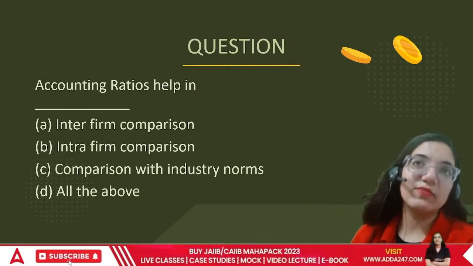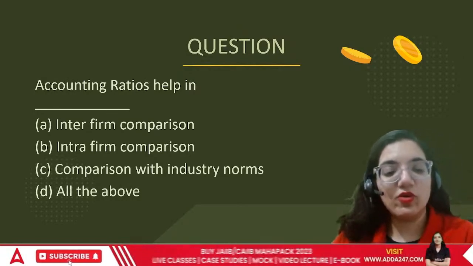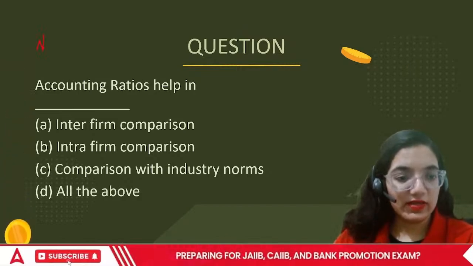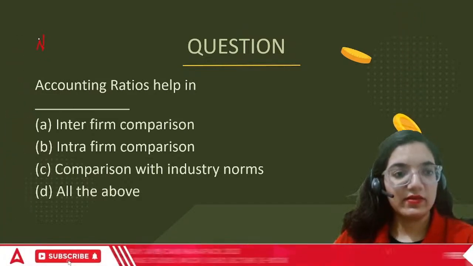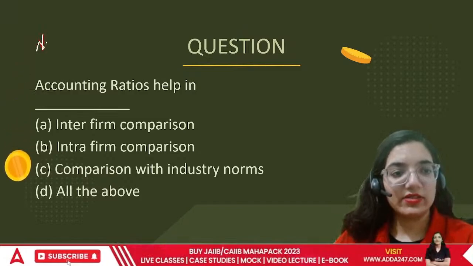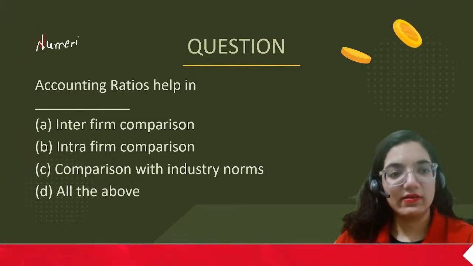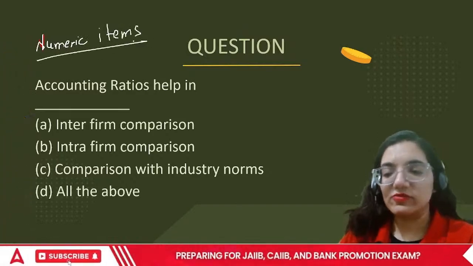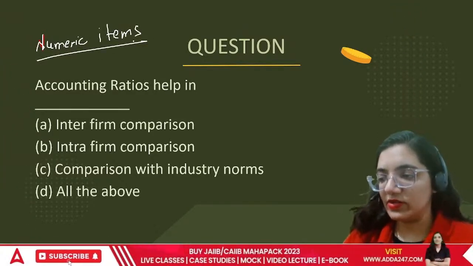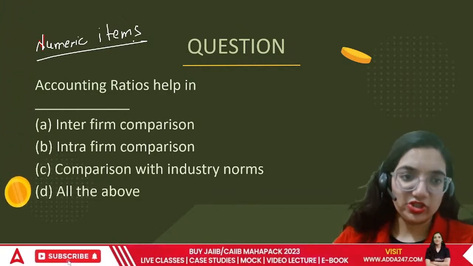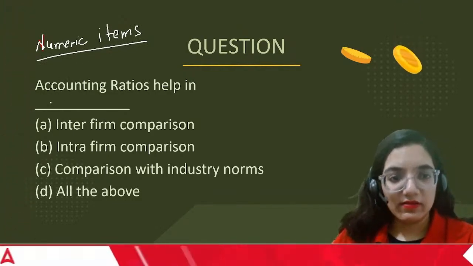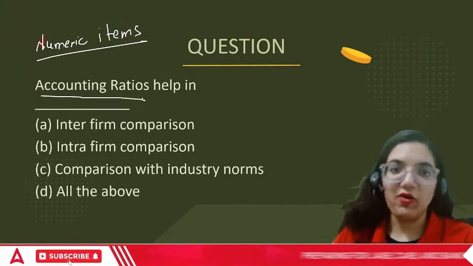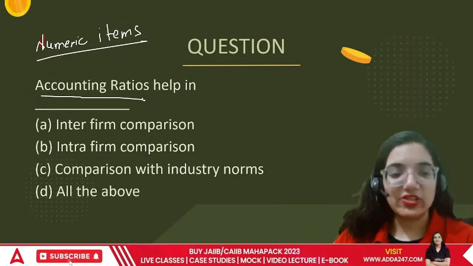Accounting ratios are basically relationships between two or more type of numeric items. It is basically nothing but numeric items. The numeric items which are going to have a particular relationship, there can be any kind of relationship. That is what they call it as accounting ratios. Relationships between two or more items of the balance sheet or the financial statements.